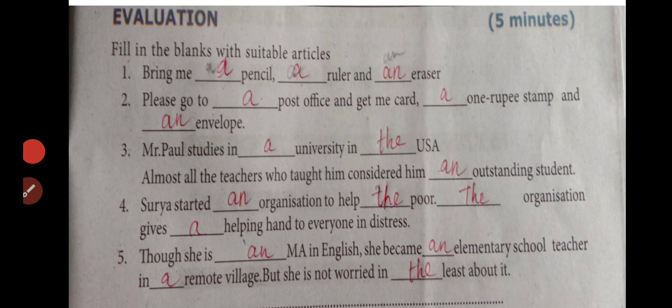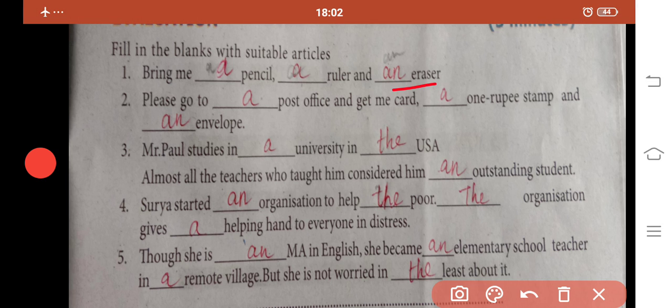Fill in the blanks with the suitable articles. Bring me a pencil, a ruler, and an eraser. Here we are getting a vowel sound, an eraser. Please go to the post office and get me a card, a 1 rupee stamp and an envelope. Mr. Paul studies in a university in the USA. Almost all the teachers who taught him consider him an outstanding student.